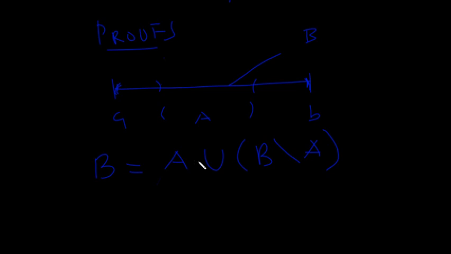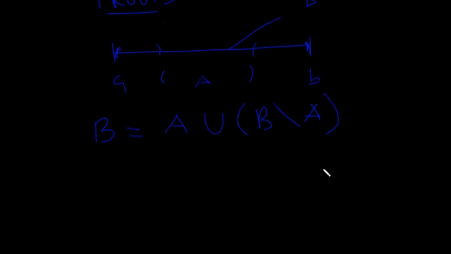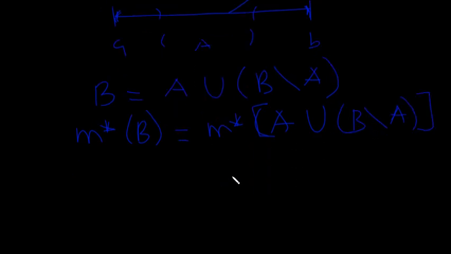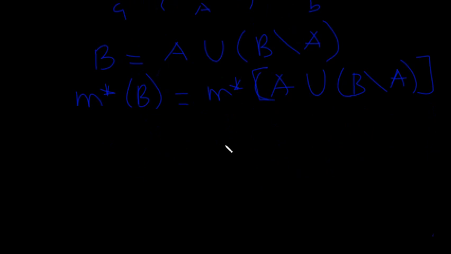So it means that the outer measure of B is going to be equal to the outer measure of A union the complement of A in B. This is going to be equal to the outer measure of A,